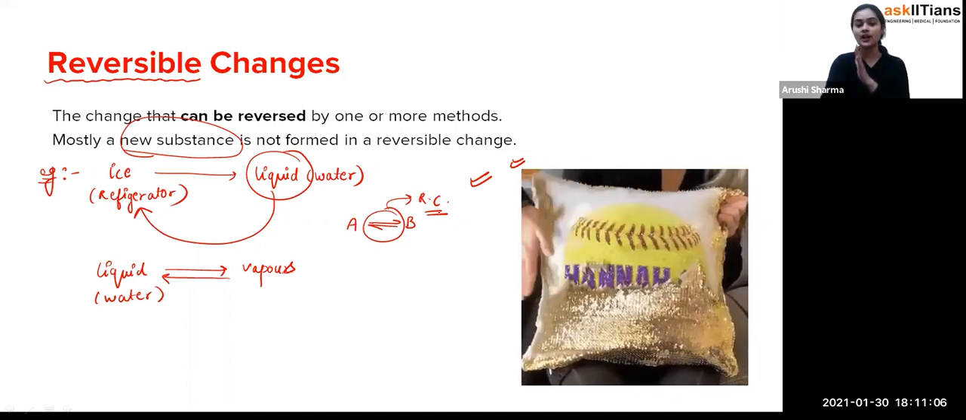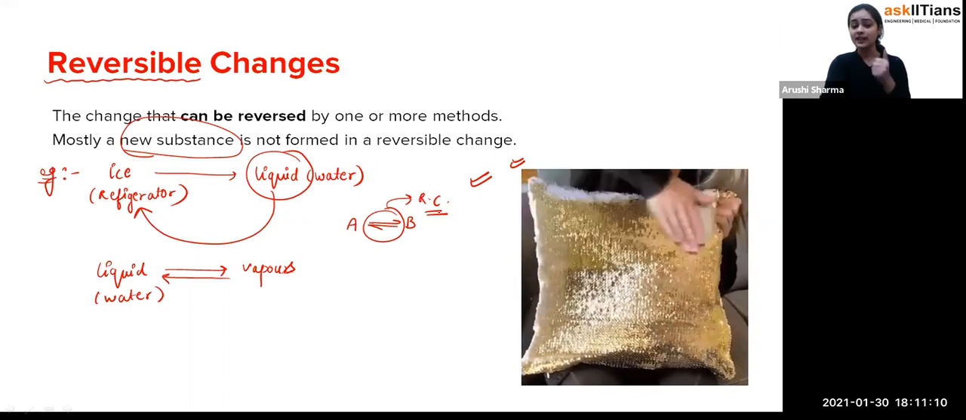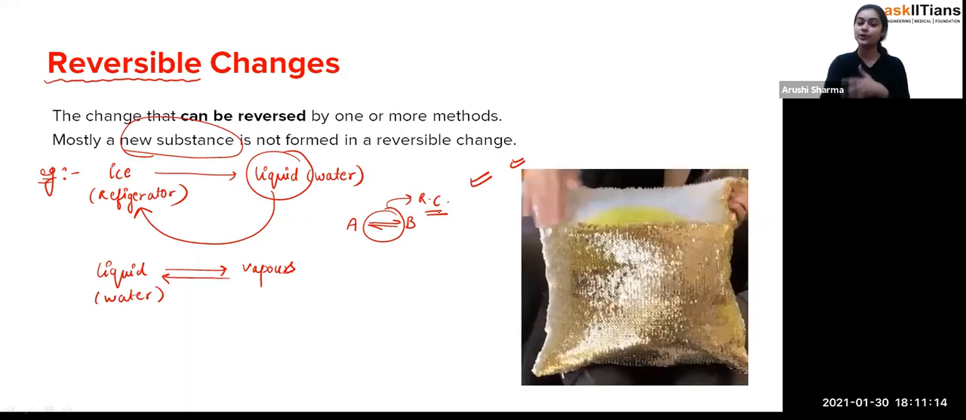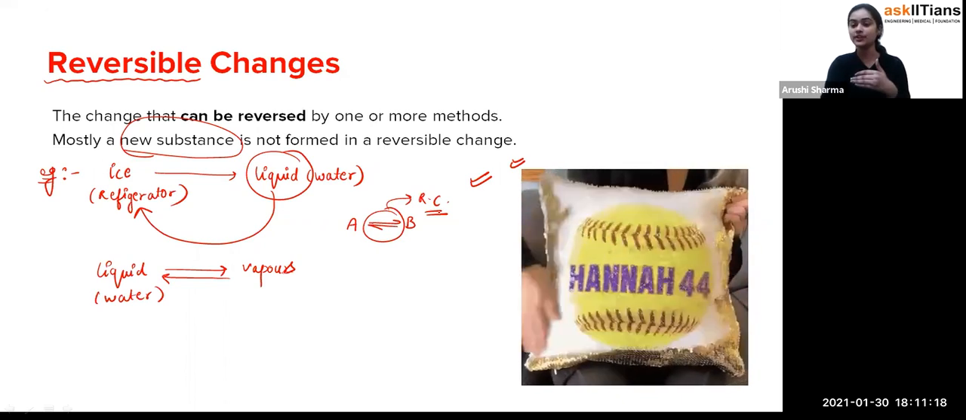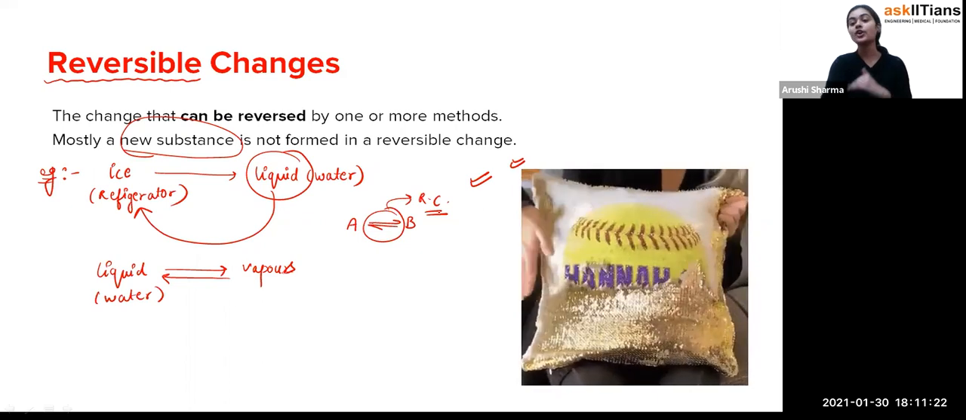Exactly. So now, after studying what the reversible change is, you can easily find out, whatever changes are going on around yourself, whether they are reversible in nature or not.